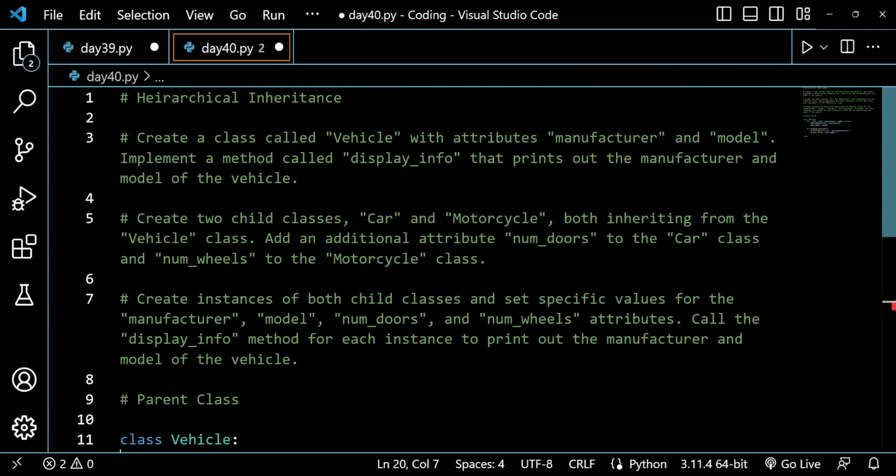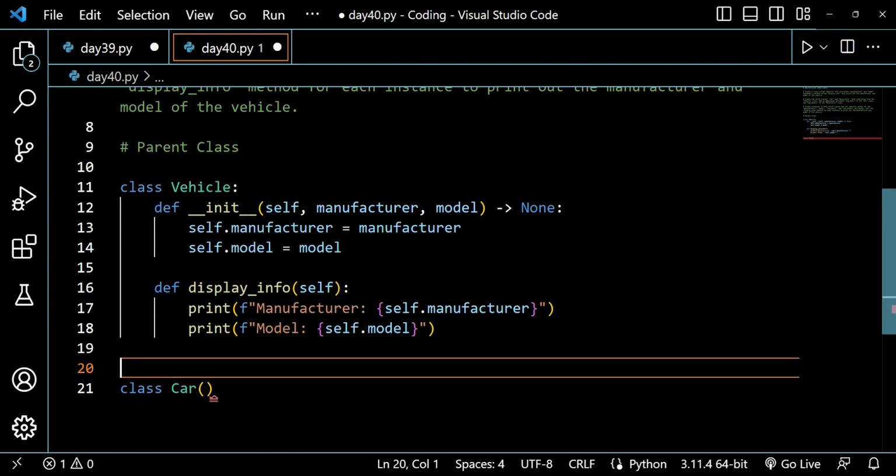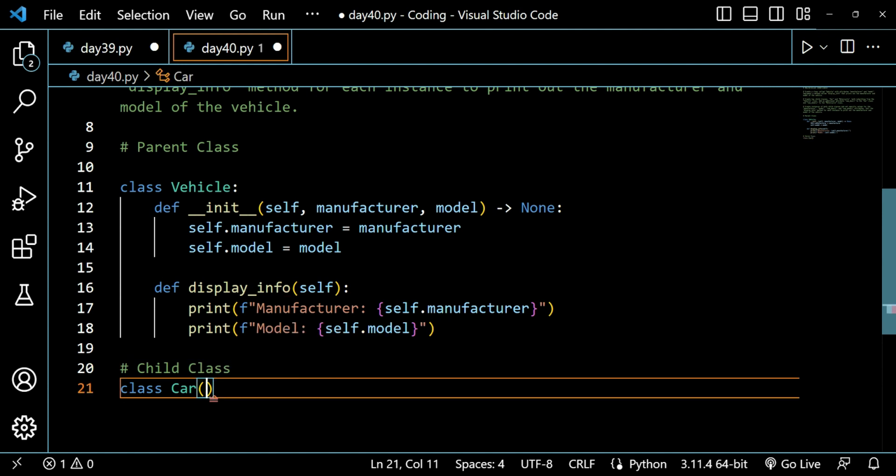So first of all, let's write the name of the class and pass those values. I will be closing it with parentheses since it's the child class, and before that I will put a comment here that this is a child class. Alright, and I will be writing the name of the parent class, that is vehicle.